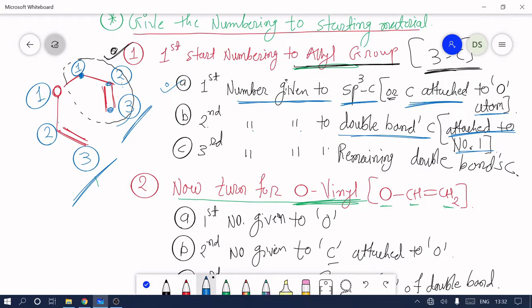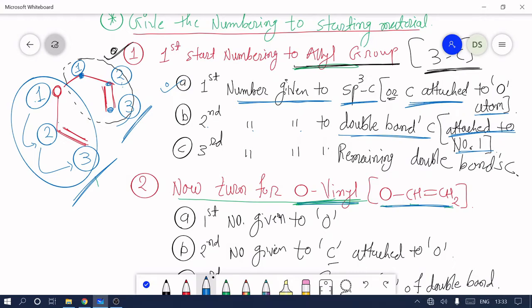In this fashion we complete the numbering of the allyl group. Now our second turn is to give the numbering to the O-vinyl group, which has 3 atoms. The first number always goes to oxygen, and 1 is connected to 2 and 2 connected to 3. In this fashion we complete the numbering of both functional groups.